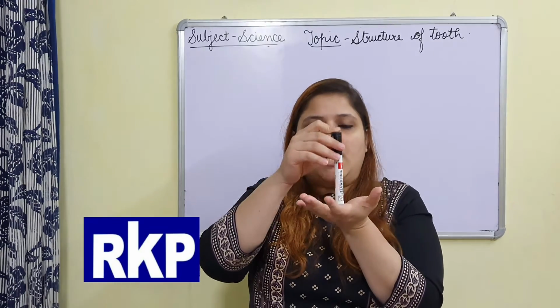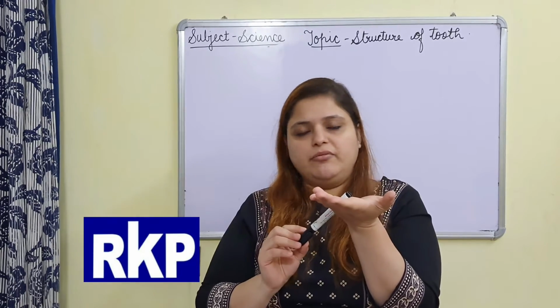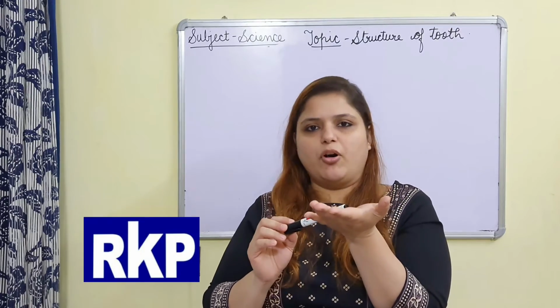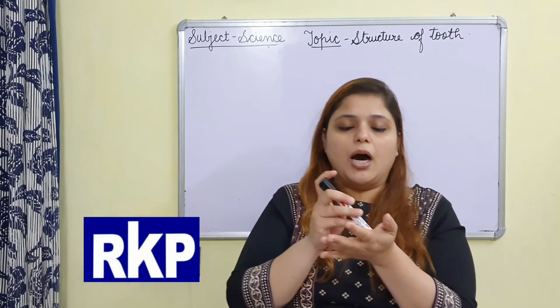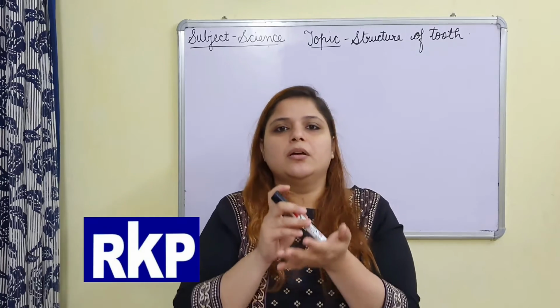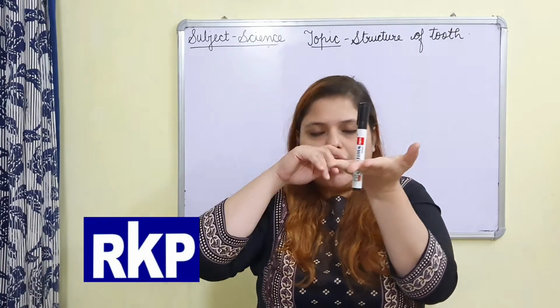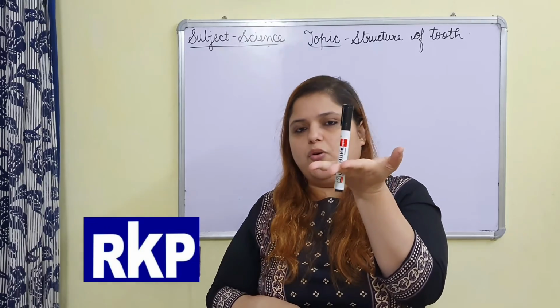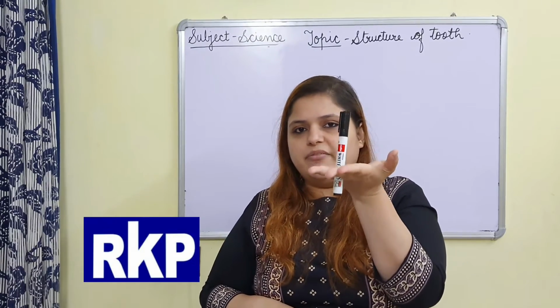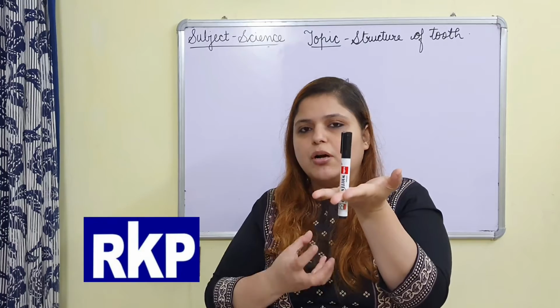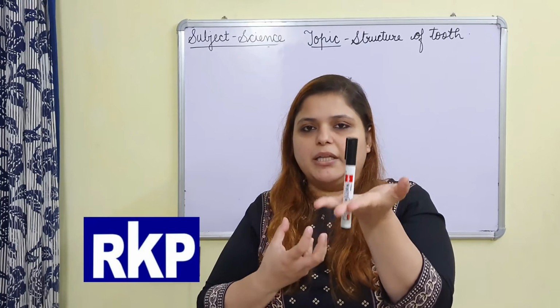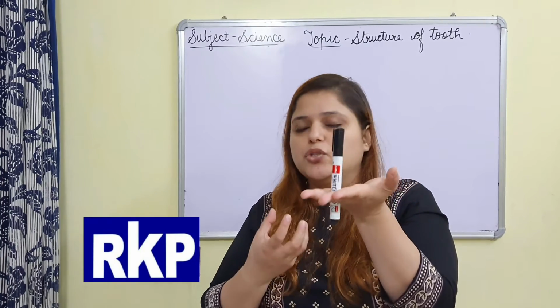No. If it were like this, then teeth can fall at any time, they would fall very easily. So how are the teeth held? Very strongly by the jaws. Some portion of the teeth is present inside the jaw also. That is why they are held very strongly by the jaws.